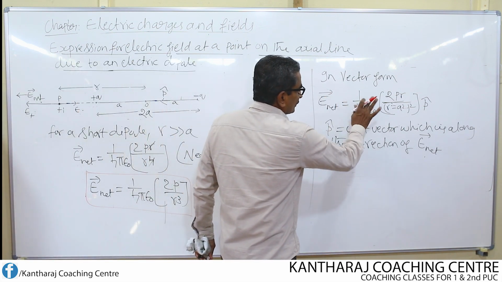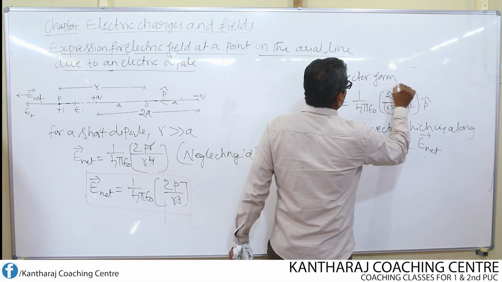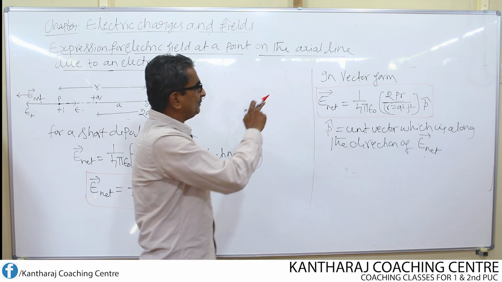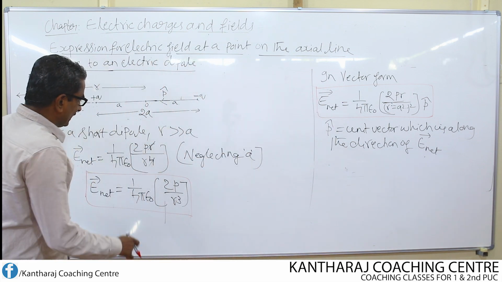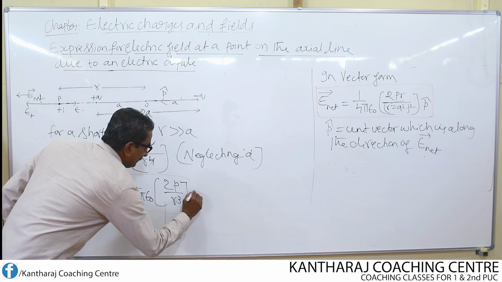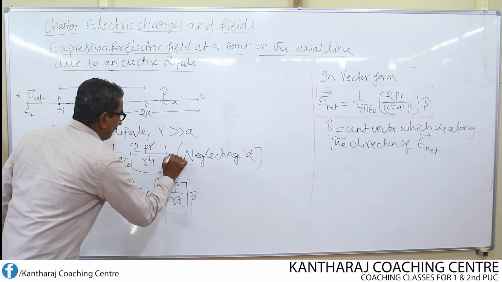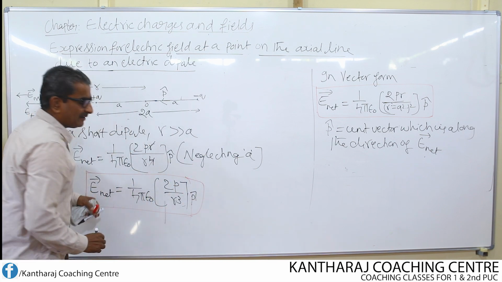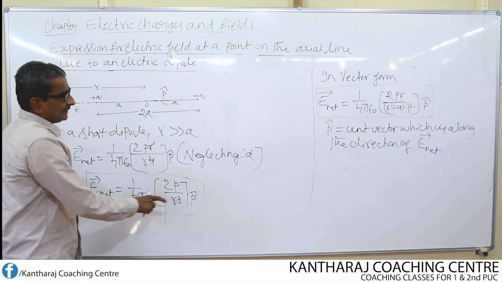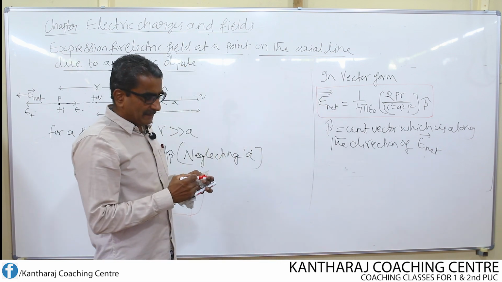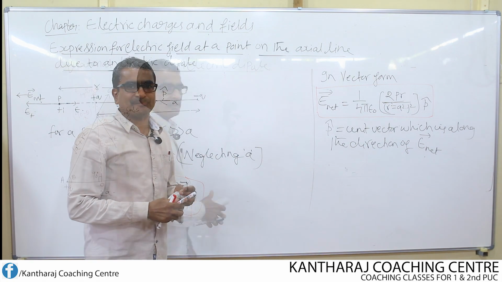The earlier expression is not for a short dipole. That is taken in general. For any general dipole, that should be the equation for the net field. Here you can introduce the unit vector p cap, and also here p cap, because direction should be there since it is a vector. So this is for a short dipole and this is for a general dipole. It's one of the important derivations.